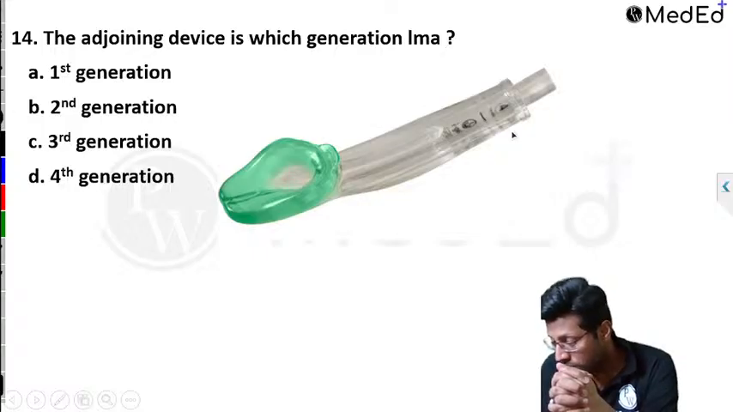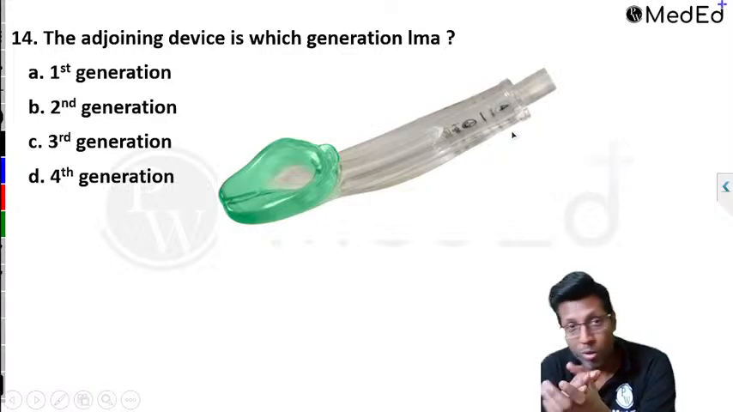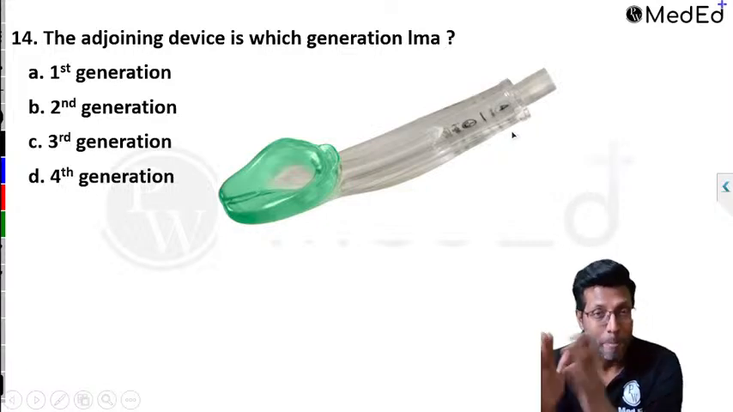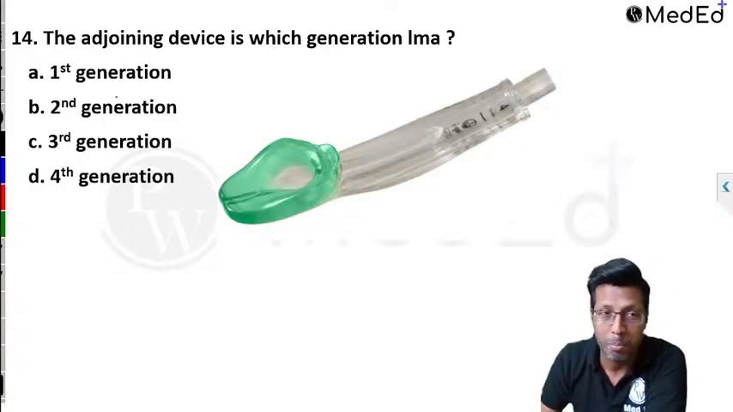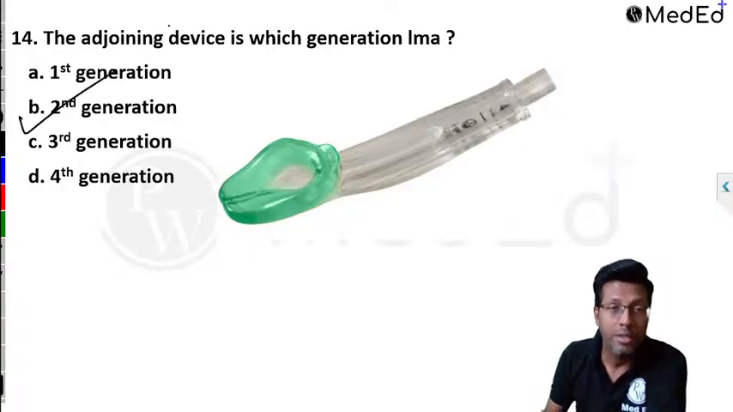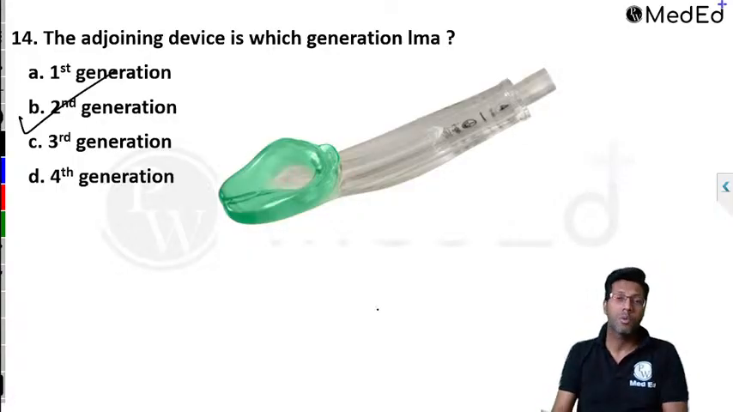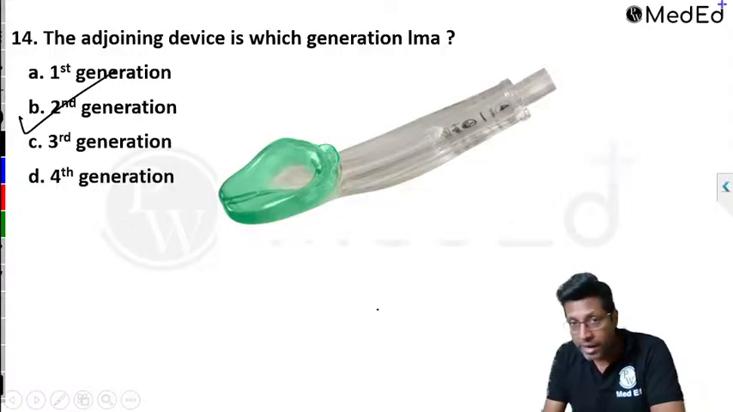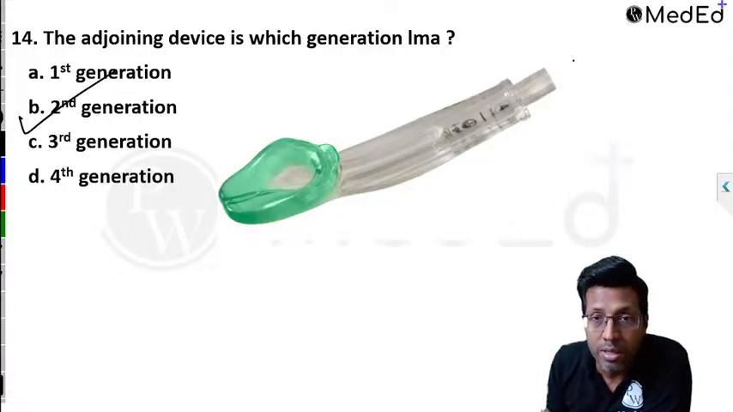Dr. Mr. Noob says LMA Supreme. No, it's not LMA Supreme. Most of the people now, the balance has tilted to option B. Correct. This is a second generation LMA. So you will ask me what is first and second generation LMA. This is an iGel. The device that you see in front of you is iGel.